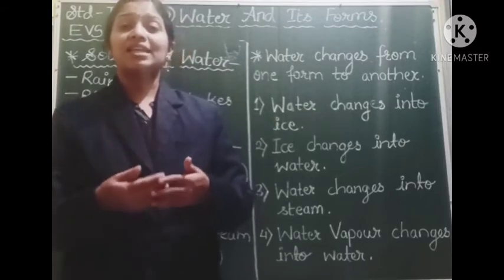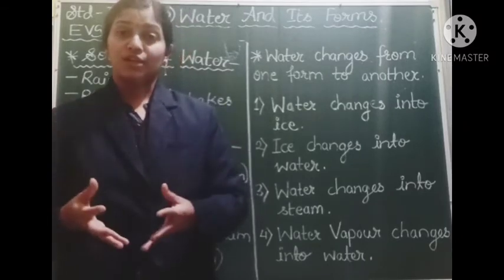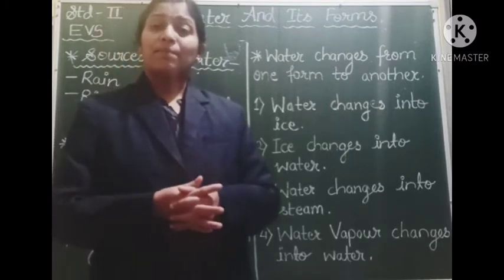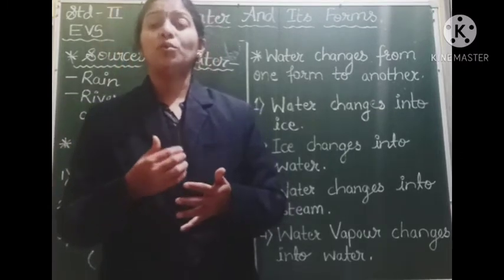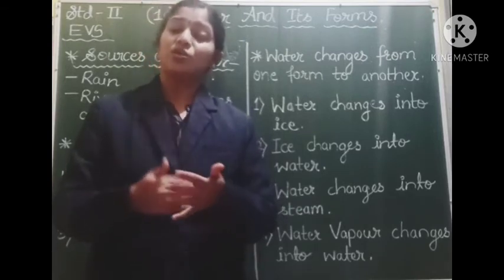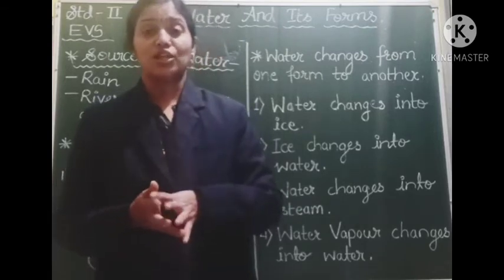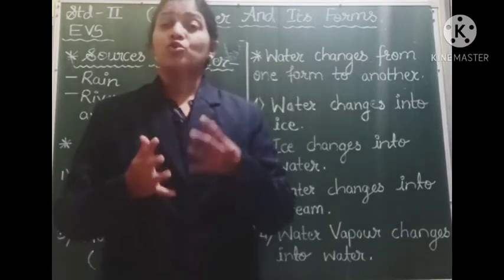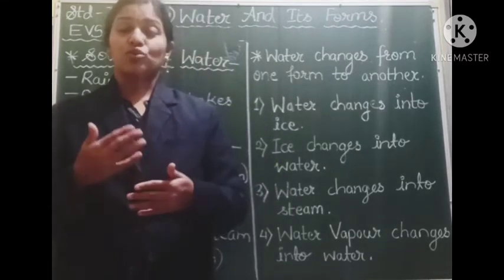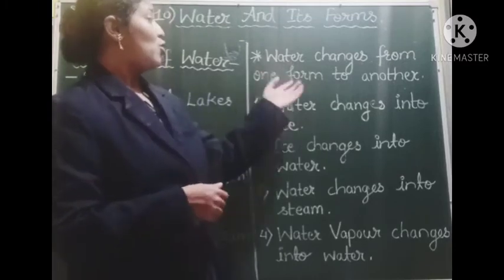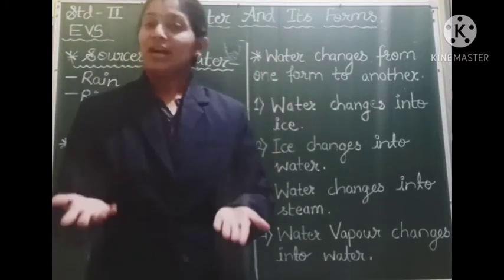But when the ice is brought out from the freezer, what happened? The temperature in the atmosphere made it melt and the ice changed into water. So, the ice was changed again into water. So, what is proved? Water changes from one form to another form.